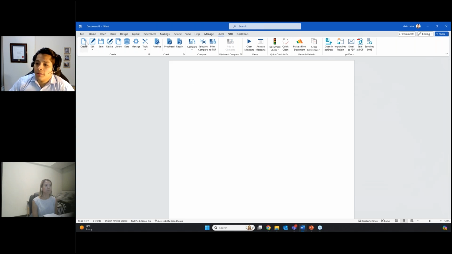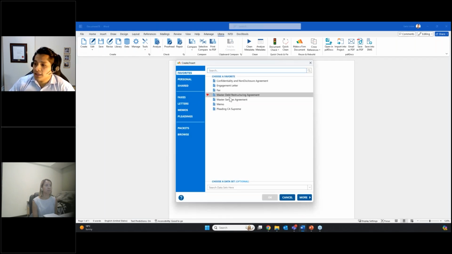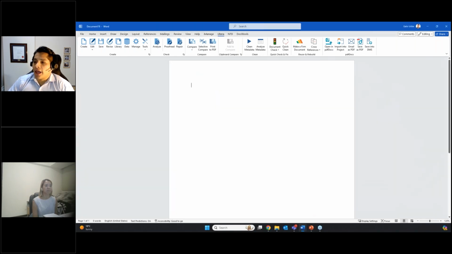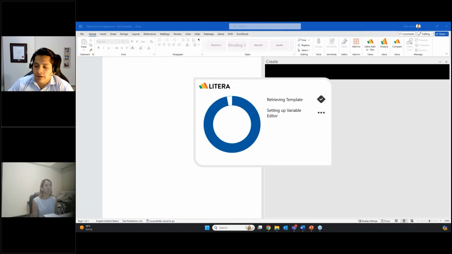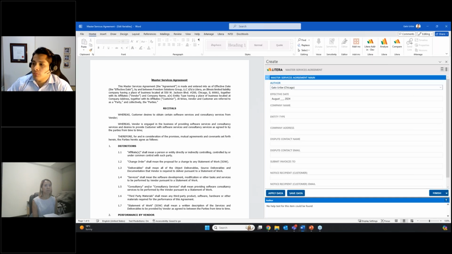I'll go and open my library of templates, and here I have my MSA template. I will select OK, and we'll get again the same user interface. I will get a split screen with the form on the right-hand side and the actual preview of the template on the left-hand side. So as you can see here, I have a lot of fields that I need to complete, and this is common when you work with templates. You might have a lot of fields that you need to complete for some of those templates.